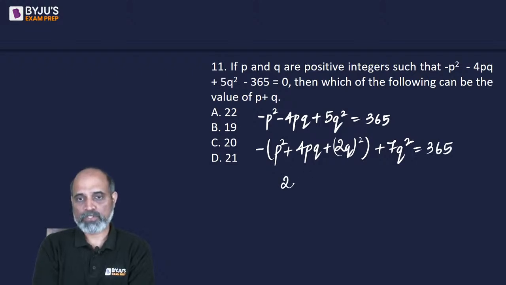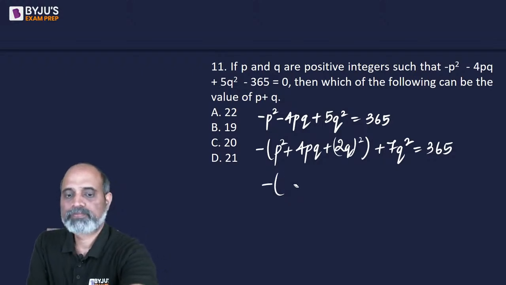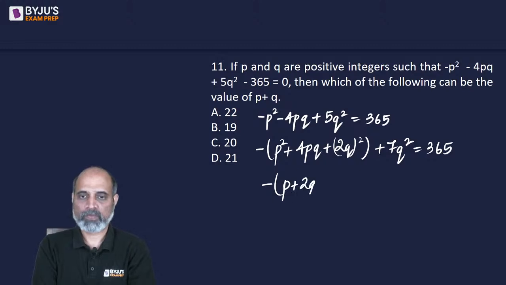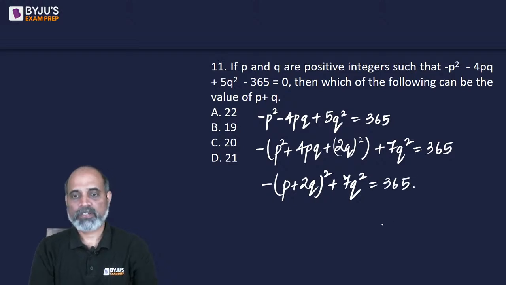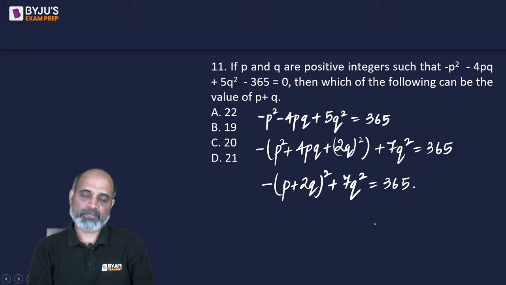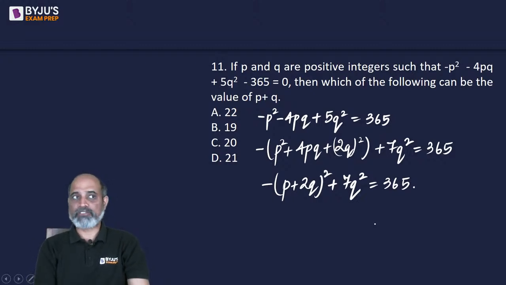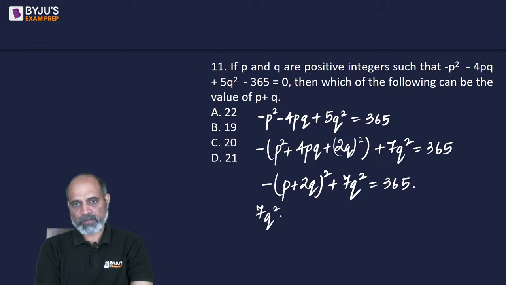Now this becomes minus of p plus 2q whole square plus 7q square is equal to 365. Okay, now that is 7q square, it's not 7q ka whole square, right? So ये कैसे हो सकता है? थोड़ा सा rearrange करेंगे, it will make better sense.